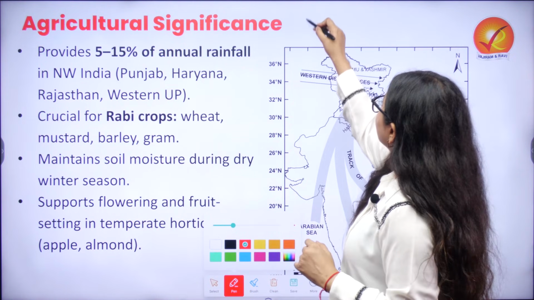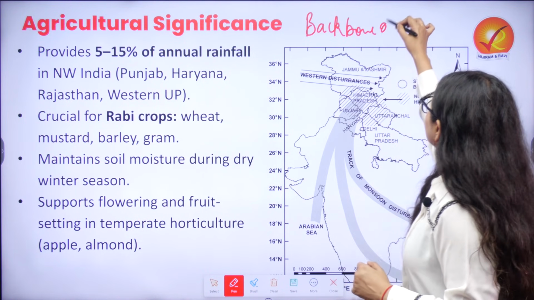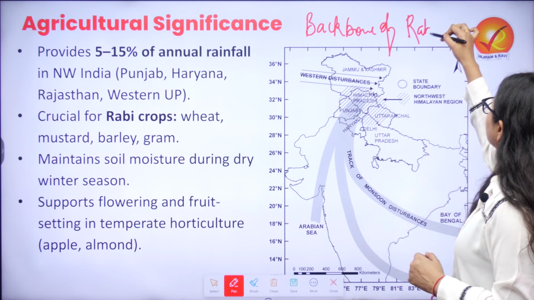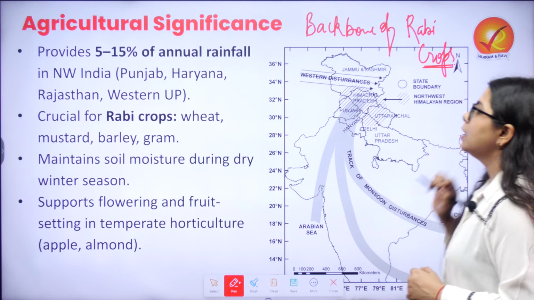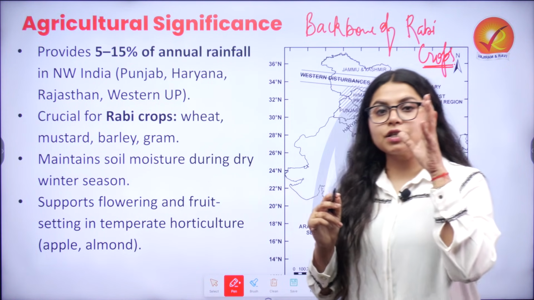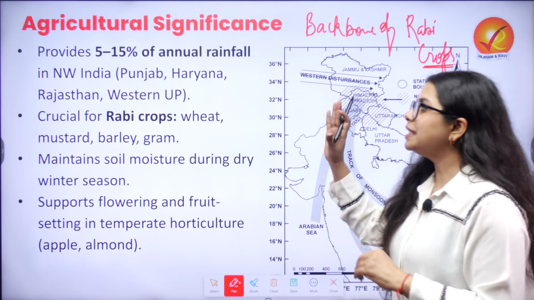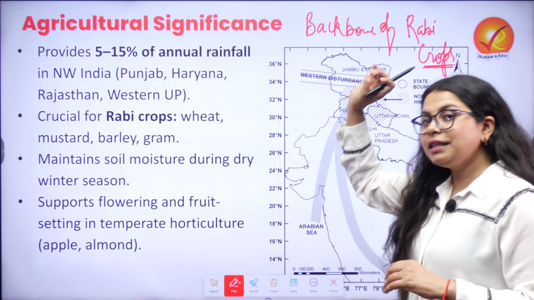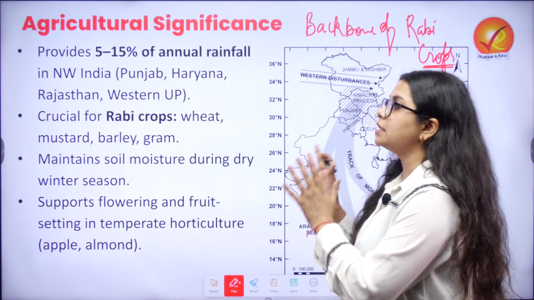It is very important for us because it is the backbone of the Rabi economy. When we are talking about Rabi crops, basically the winter crops which are sowed in October, November and harvested around April, these are basically the winter crops. Now this rainfall which is caused by western disturbances is very important for these Rabi crops.